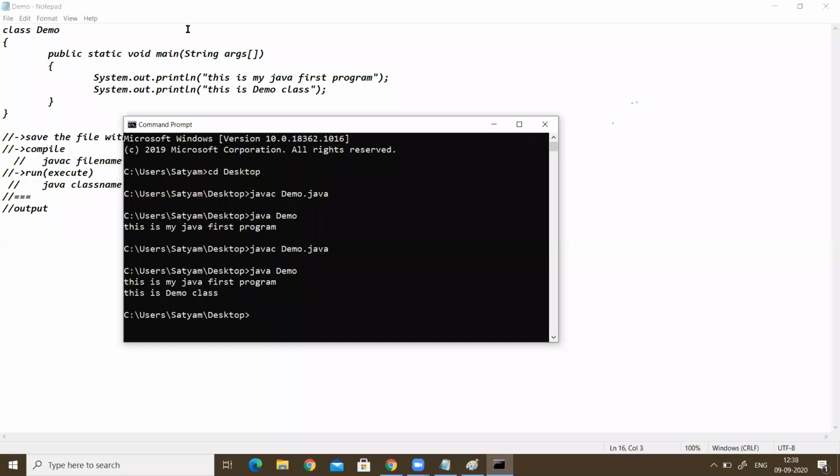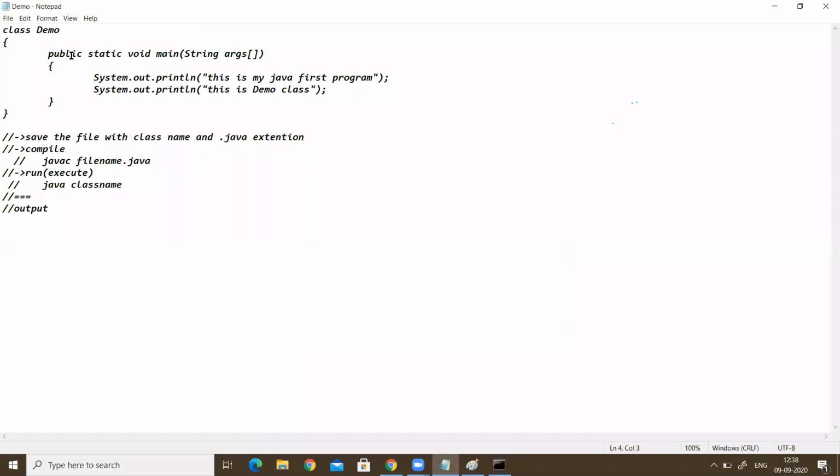If you have any doubts, yeah. Sir, what is a String args? Can we say it a variable? Right. See here. I didn't explain anything in this, just I explained about the class only. We can go through in depth what is the public, what is the static, what is main, what is the void, what is the String, what is the args, everything we will see. But here you are asking that the String args means here String is a predefined class, args is a reference of that class.